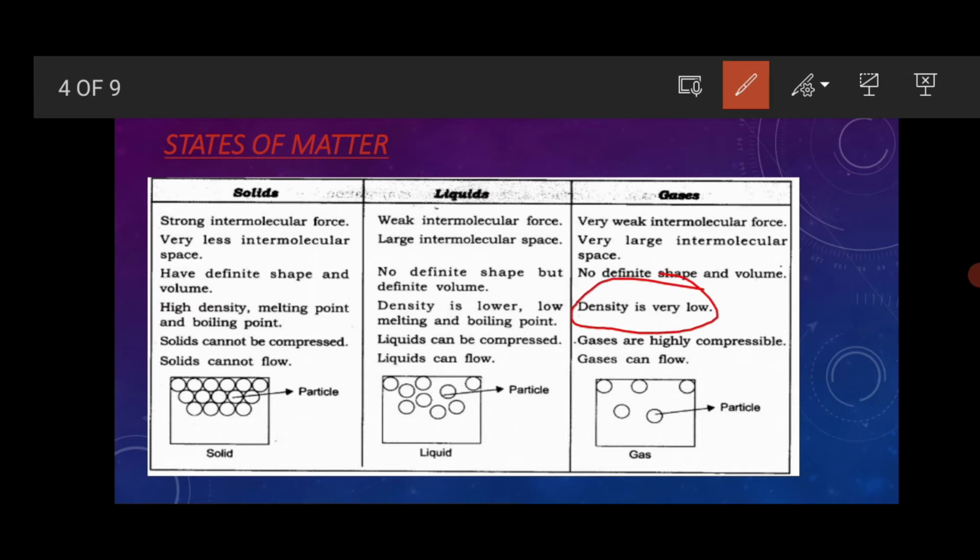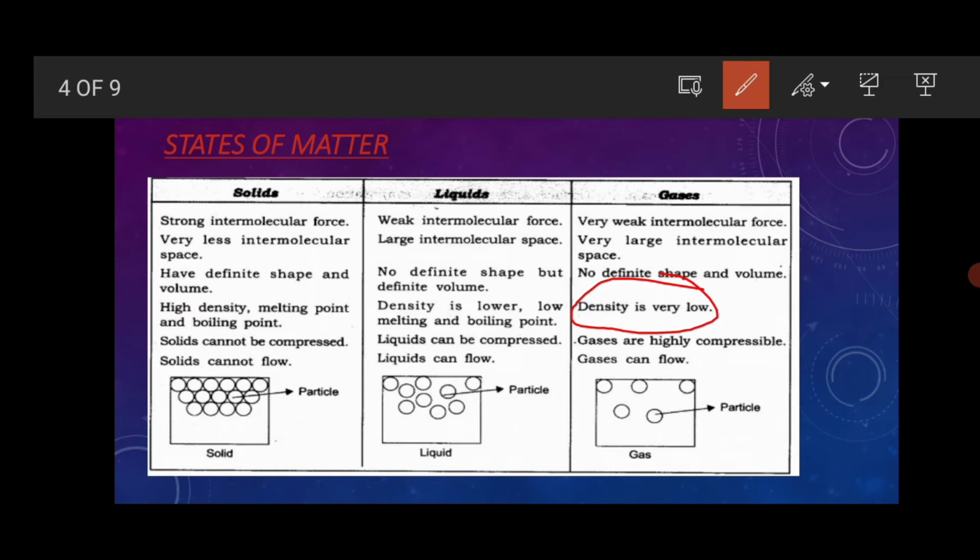Gases are highly compressible. Gas can flow. Of course, we take in oxygen and leave out carbon dioxide; the floating oxygen we take inside. Gases are highly compressible.